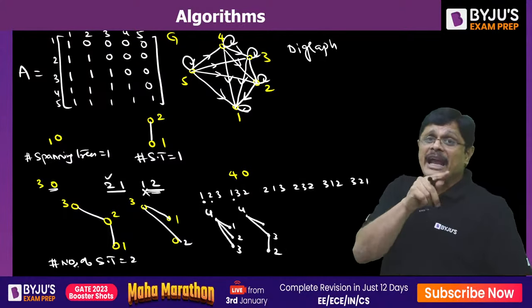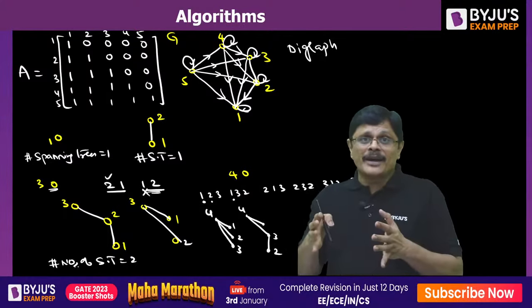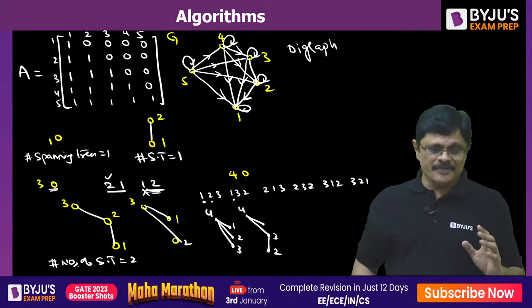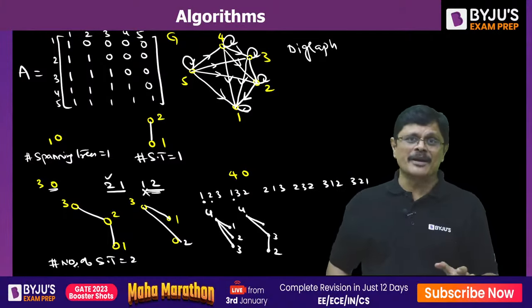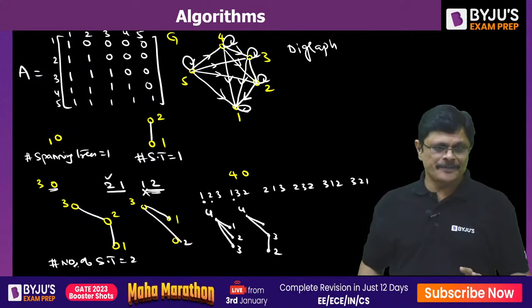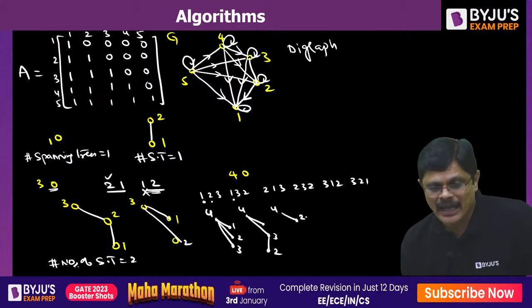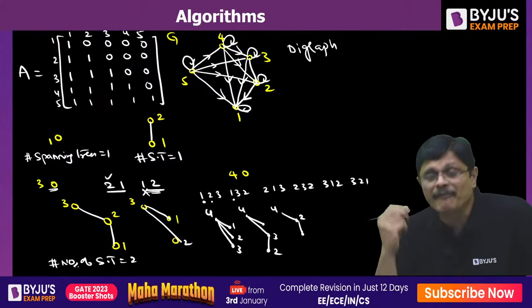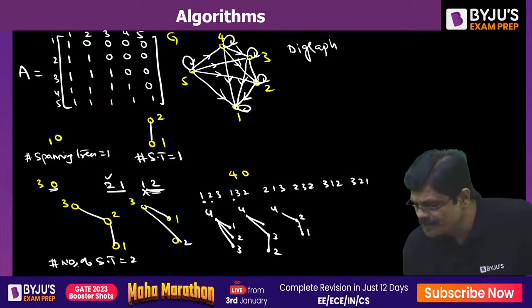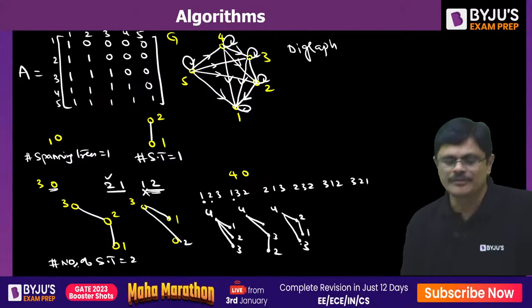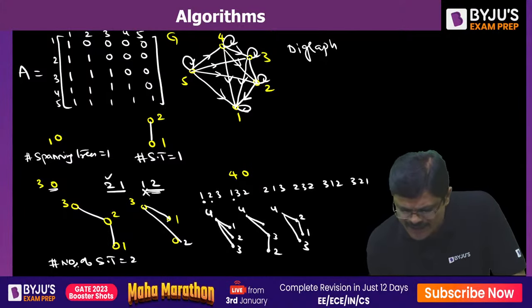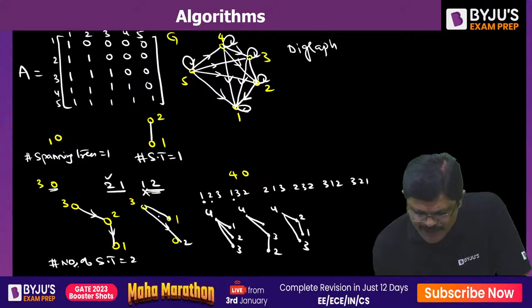This means for every permutation of the remaining numbers, I can create a spanning tree. Now here, let us see this particular one. 4 to 2 you can go, and 2 to 1 you can go, but from 1 to 3 you cannot go, don't worry. 4 to 3 you can directly go. See, these are all directed edges, sir.